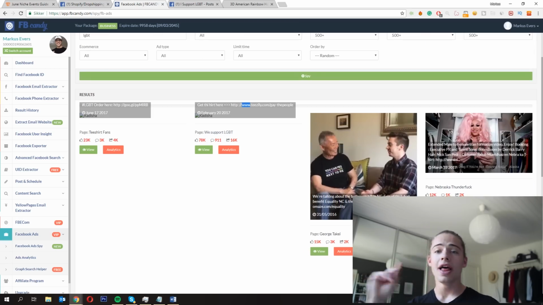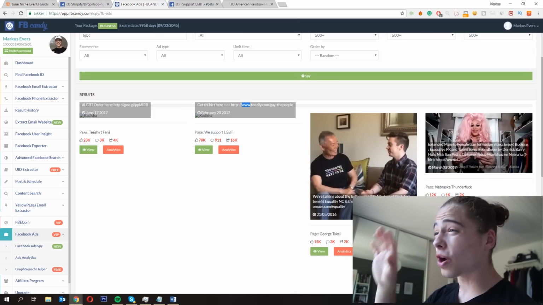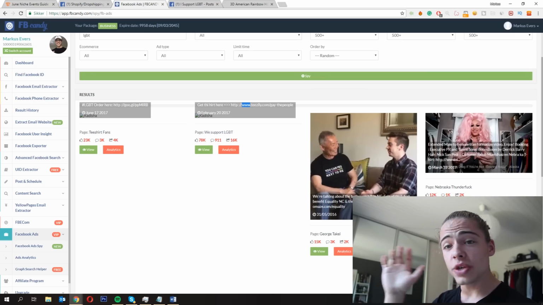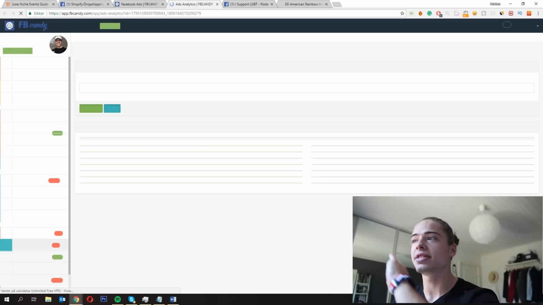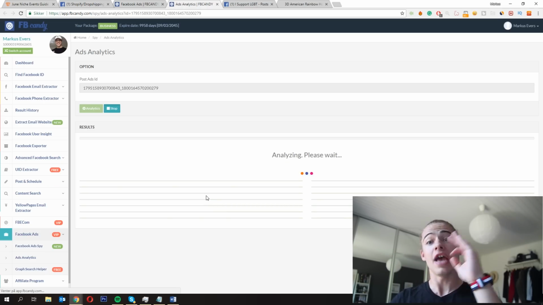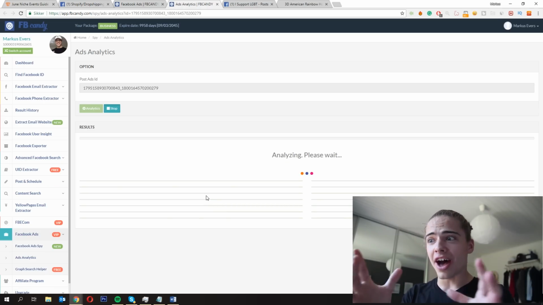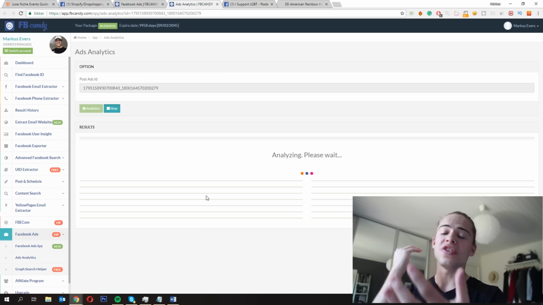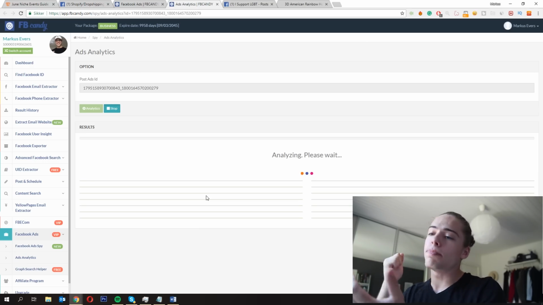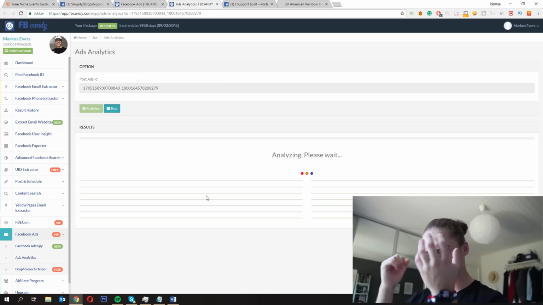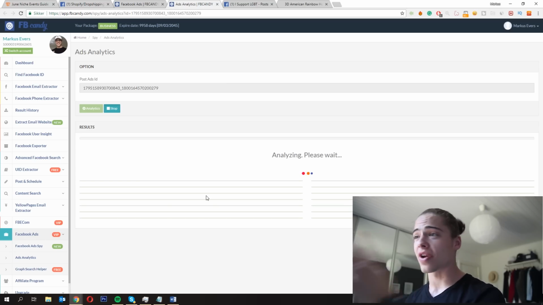The good thing, what I like about FB Candy as well, you got this great POD research tool, which is awesome. But what you also could do is you could press the analytics button, and FB Candy will go ahead and analyze the ad with all the interests, the demographic, if they're married or single, what bands they like, what movies they like. It's amazing the amount of knowledge you can get out from an ad.